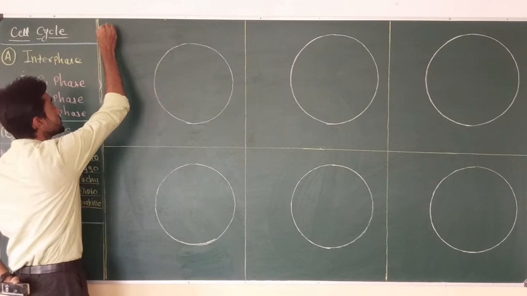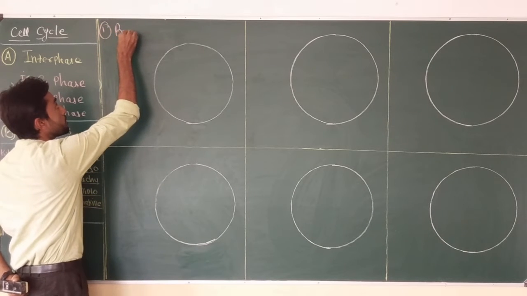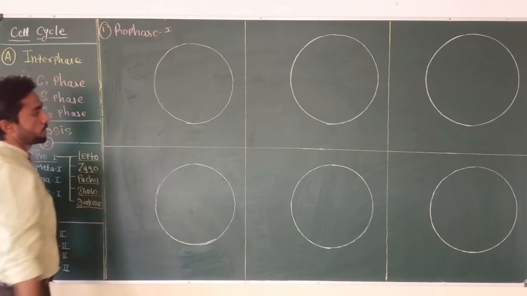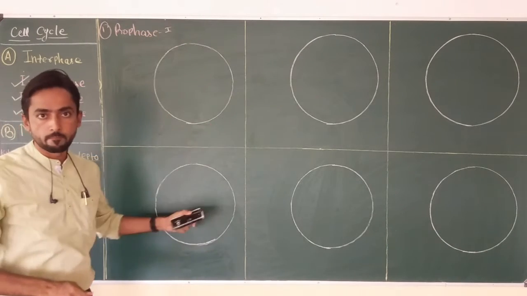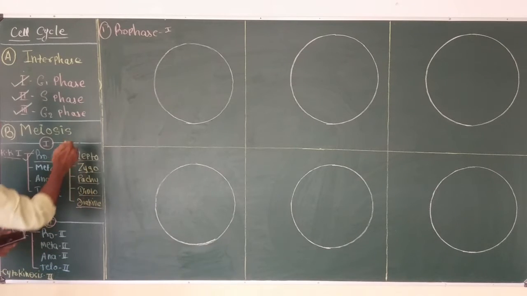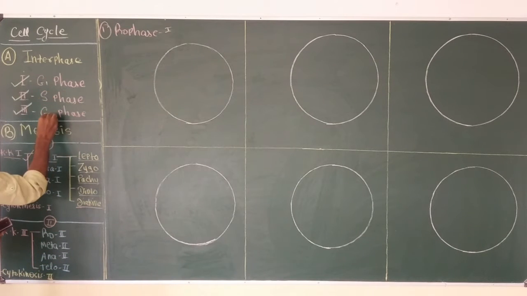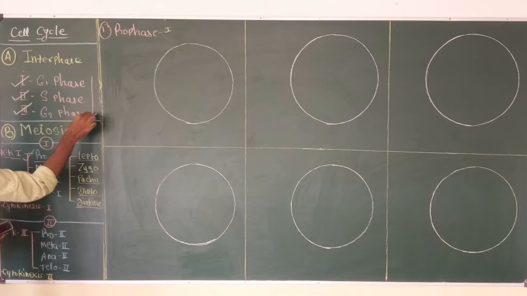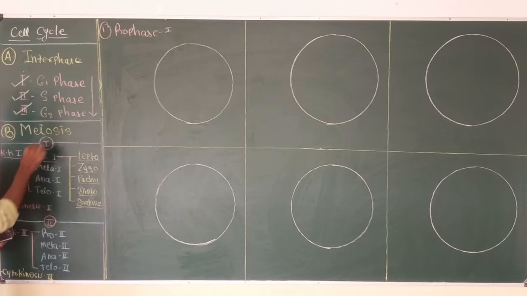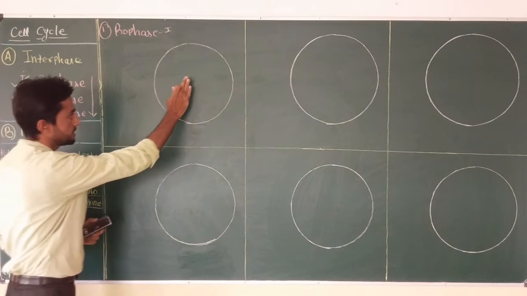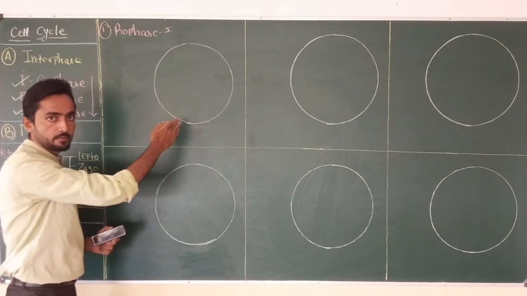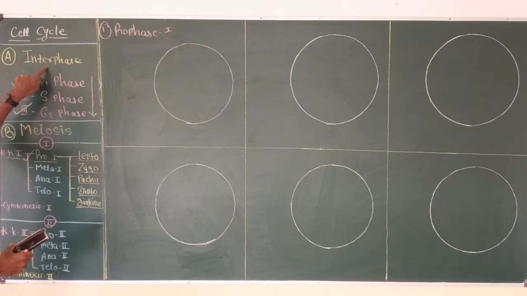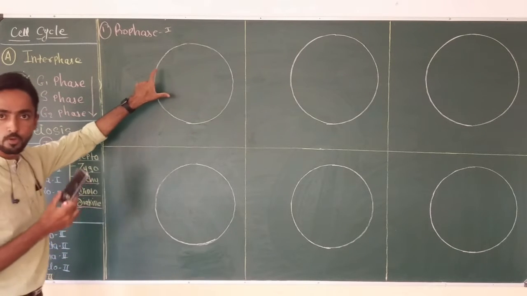Suppose any cell wants to enter prophase 1, so that cell must first complete the G1, S and G2 phases. That means after coming through all these phases, now this cell can enter prophase 1 of meiosis 1. So suppose this is the animal cell, and the cell has completed interphase successfully. So how is it going to look?